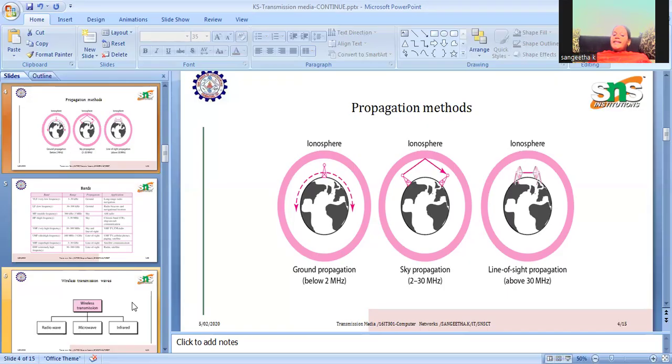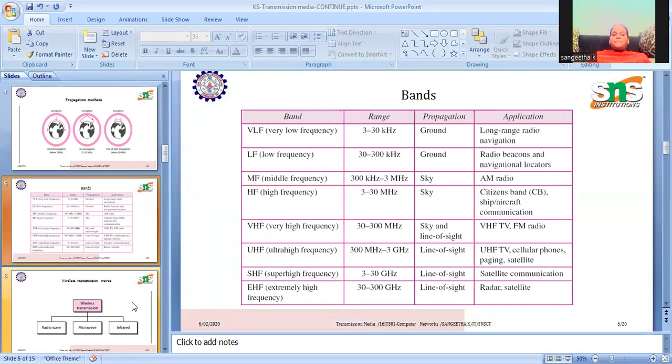So based on that, below 2 megahertz is ground propagation, 2 to 30 megahertz is sky propagation, and above 30 megahertz is line of sight propagation. So different propagation methods are used.